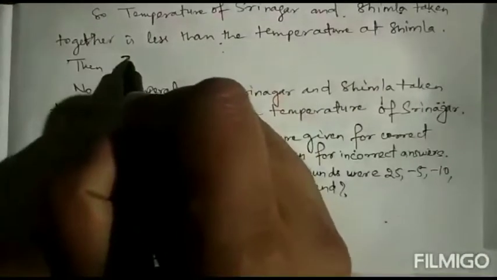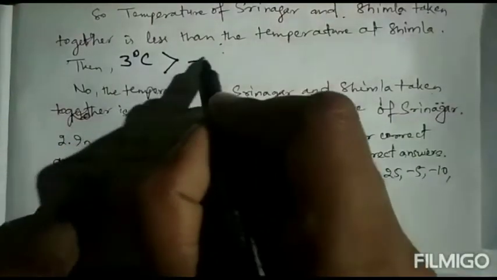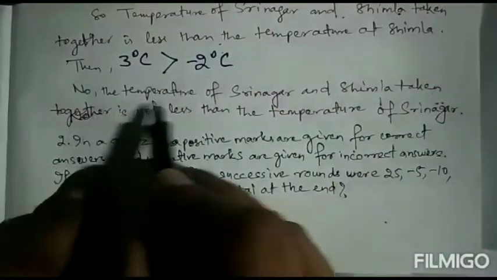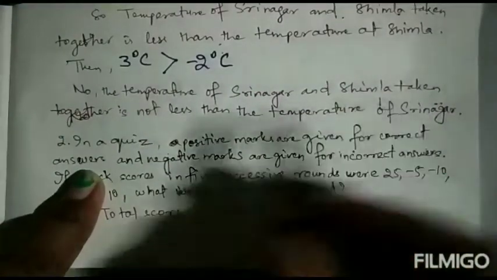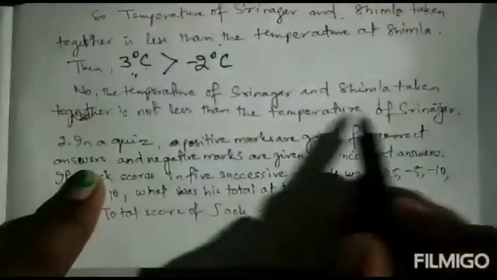So 3 degree centigrade is now more than -2 degree centigrade. So the temperature of Srinagar and Simla taken together, which is 3 degree centigrade, is not less than the temperature of Simla.